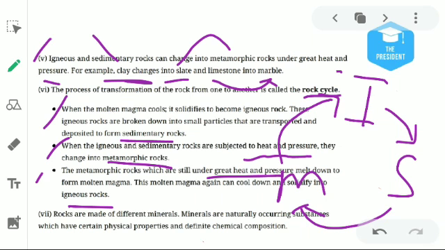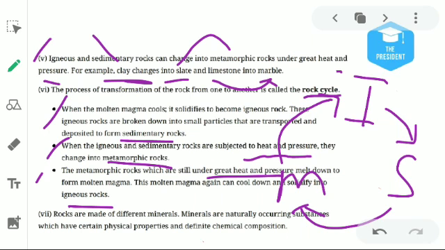There is so much heat and so much pressure that the rocks melt, volcanism takes place, and again igneous rocks are formed.